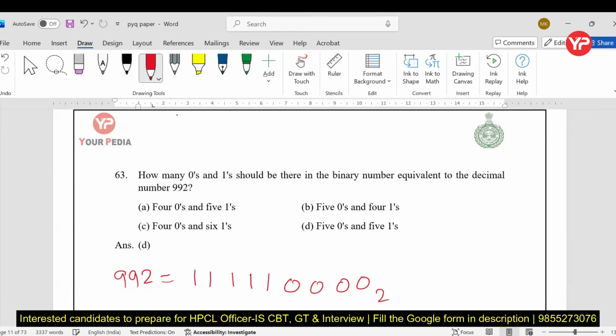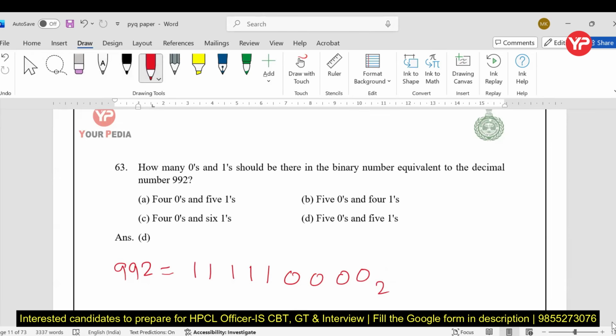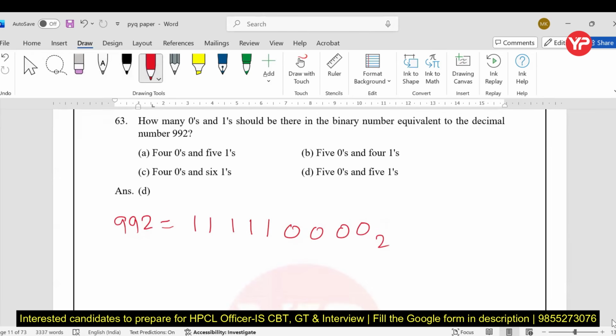This is equivalent of 992. Wait a second. One more zero is there. So 5 ones and 5 zeros, my dear students. So D is the right answer.